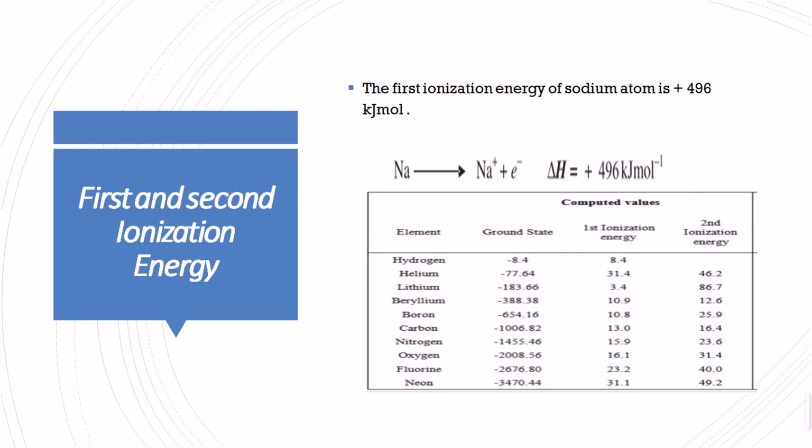When the first electron is removed, the nucleus and the remaining electrons are bound to each other with a stronger attraction. So it is hard to remove the second electron. For example, for the sodium atom, when the first ionization is done and the sodium ion is present, we want to remove the second electron from the second shell of the sodium atom.